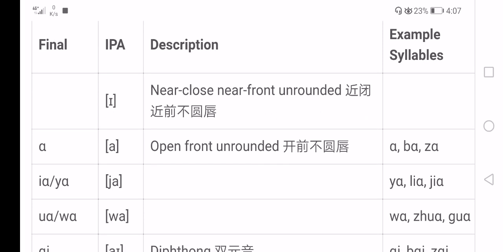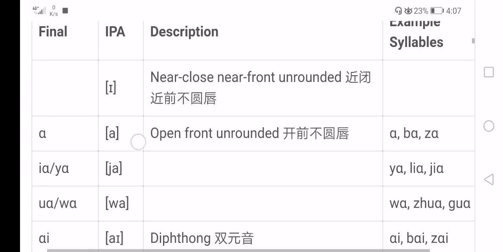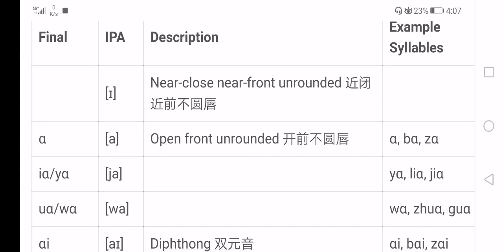Here, the first vowel we are going to learn is i. It itself is not a final, which means that we don't have any word of this sound.